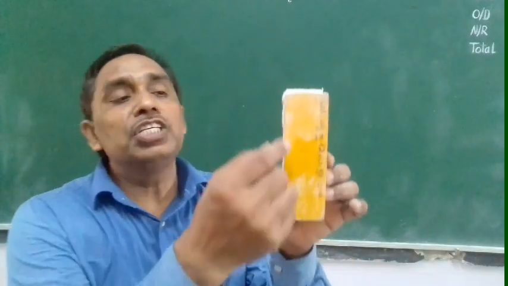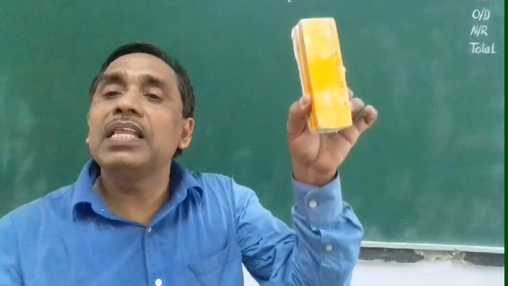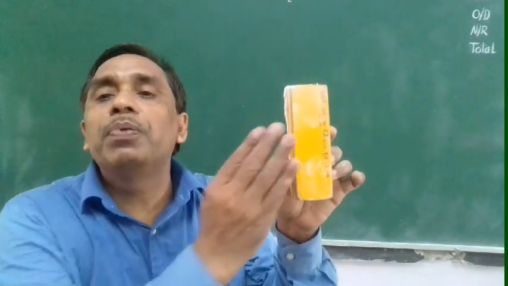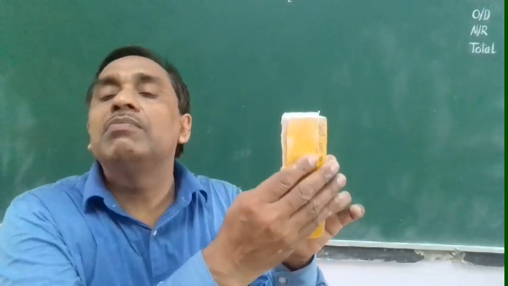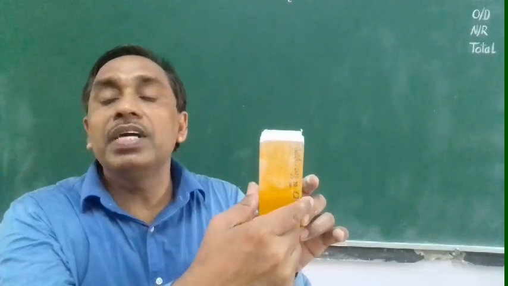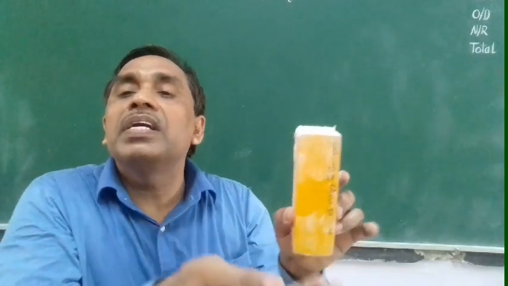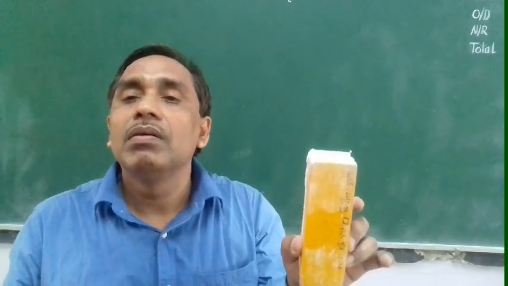Suppose this duster is made up of wood. Once its cells were living, when it was part of a living plant. But right now this is non-living, dead, because its cells are not alive. They are not performing any life process.